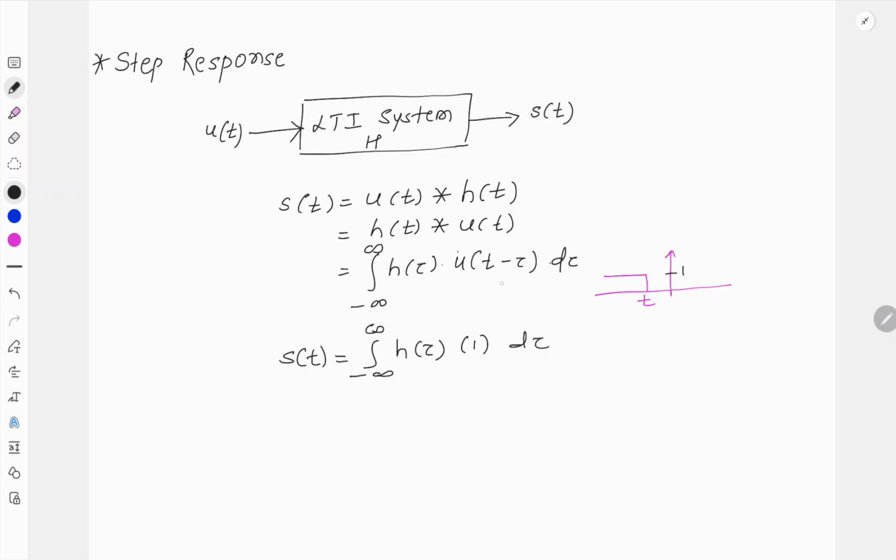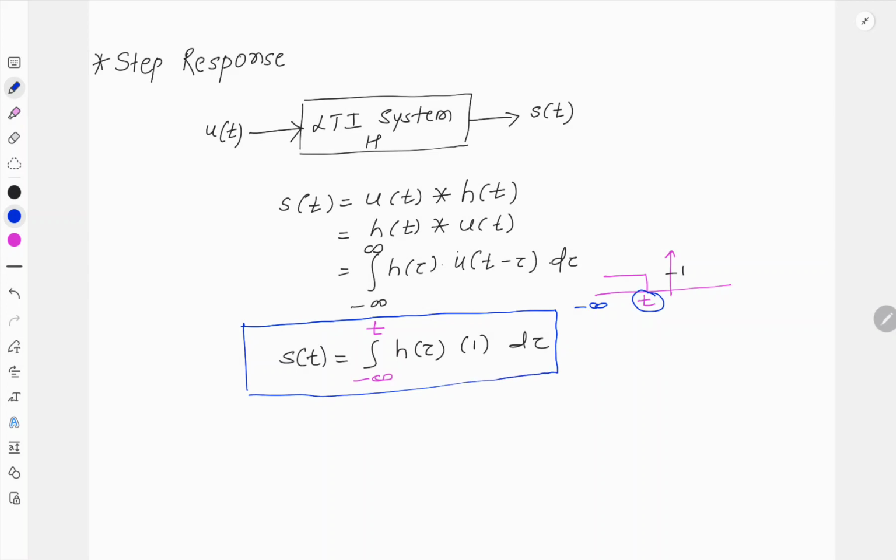But because of this unit step signal, the integration limits are updated and change from minus infinity to plus infinity to minus infinity to t, because this u signal starts at minus infinity and ends at t. So this integration will exist only for these limits, which gives the equation for step response.